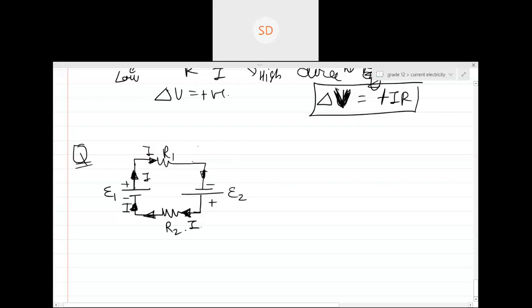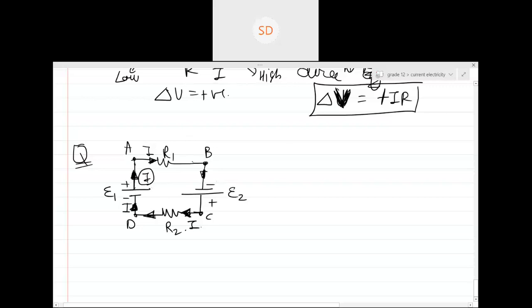Can anyone apply the equation? Let's start walking from here. Why did we have to choose a battery? Just so that you'll get a direction of current. How many variables did you have? Only one current I, right? E1, E2, R1, R2 were given in the question. Only one variable was there, so that's why you chose this loop, and hence now you'll just make the Kirchhoff's equation and then solve.